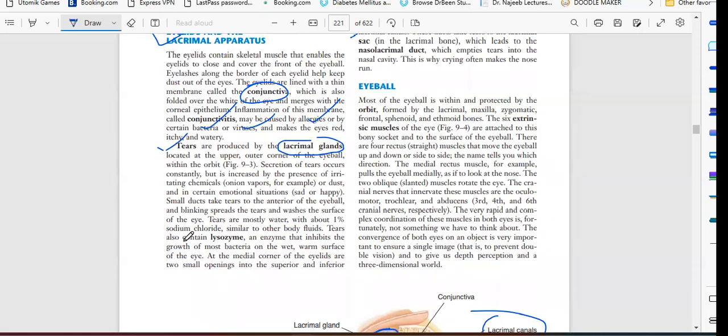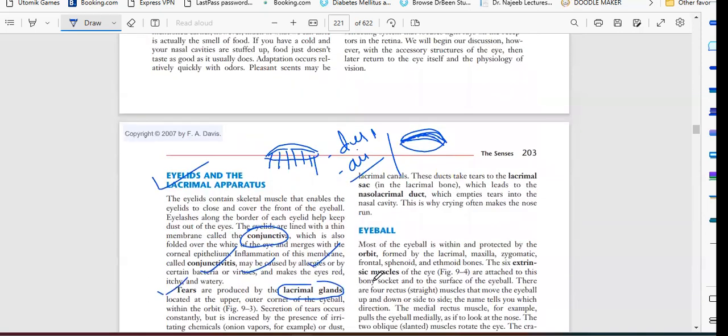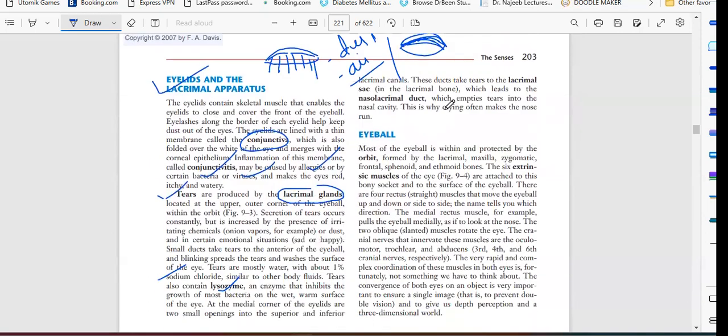Tears are mostly water with about 1% sodium chloride. Like other body fluids, tears also contain lysozyme, an enzyme that inhibits the growth of most bacteria on the wet, warm surface of the eye. At the medial corner of the eyelids are two small openings into the superior and inferior lacrimal canals. These ducts take tears to the lacrimal sac, which leads to the nasolacrimal duct, which empties tears into the nasal cavity. This is why crying often makes the nose run.